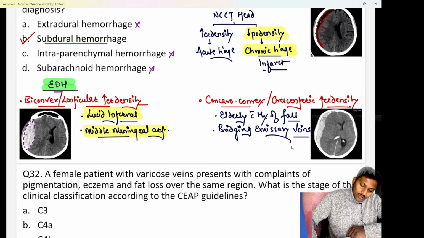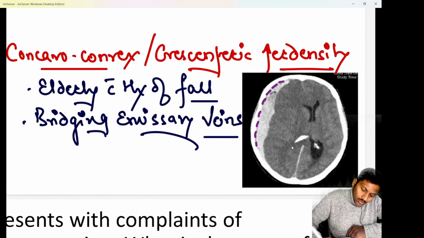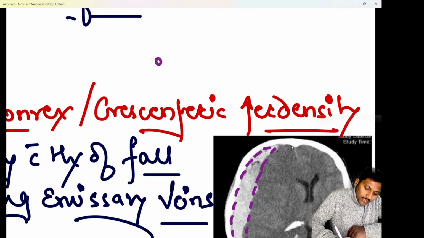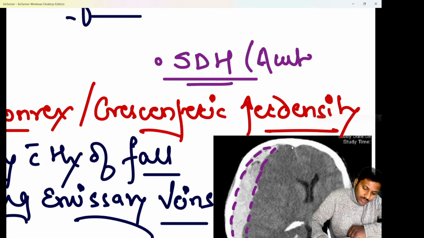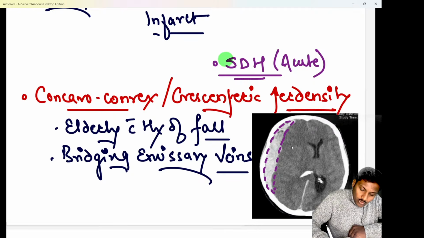Whereas if I talk about this picture over here, here you can see the NCCT head is showing you a concavo-convex or a crescentric hyperdensity this time. And we know whenever there is a concavo-convex or a crescentric hyperdensity, it is a classical feature of SDH or a subdural hemorrhage. Yes, this is going to be a picture of an acute SDH or a acute subdural hemorrhage, beta. And here you are able to see there is a concavo-convex or a crescentric hyperdensity.